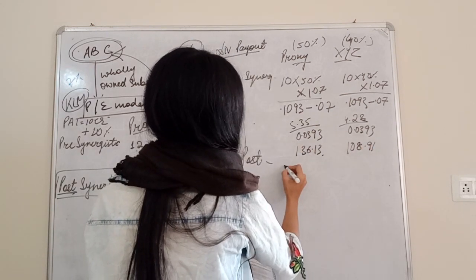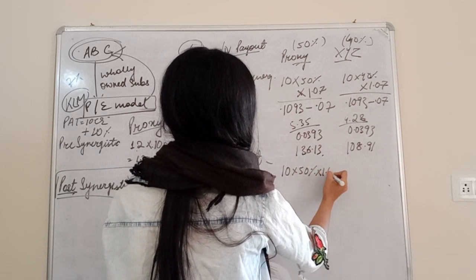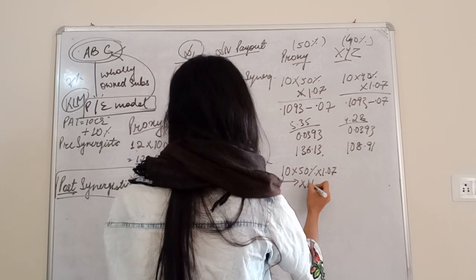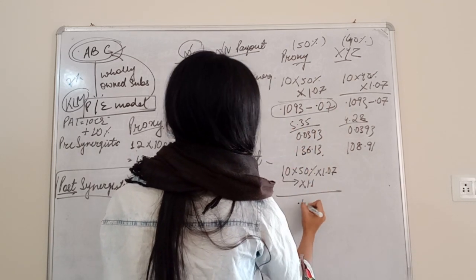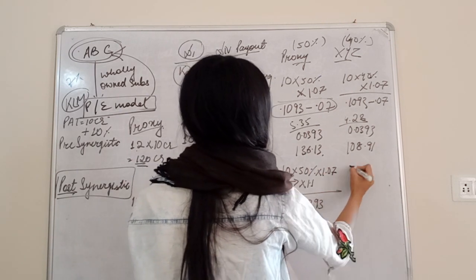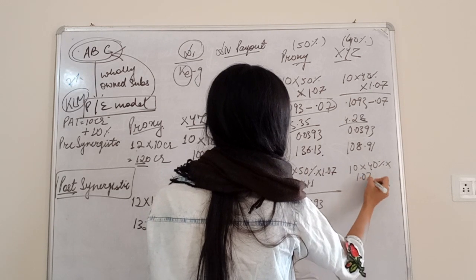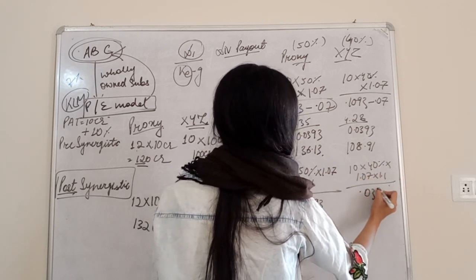For post, it will be 10 crores multiplied by 50% multiplied by 1.07, plus this will get increased by 10%, so 1.1 again divided by the same. So I am directly writing its value. Here 10 multiplied by 40% multiplied by 1.07 multiplied by 1.1 divided by 0.0393.